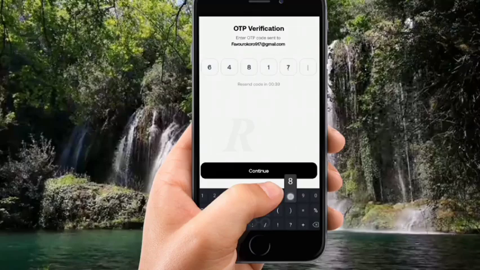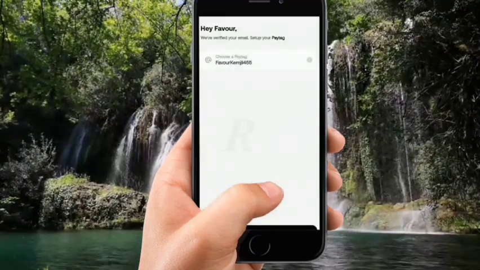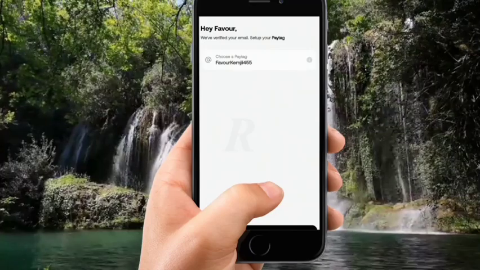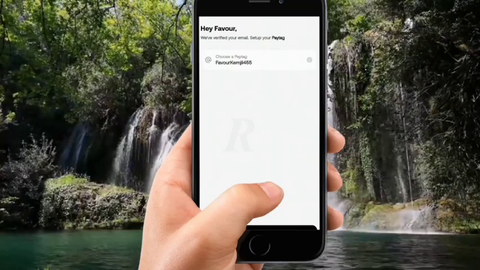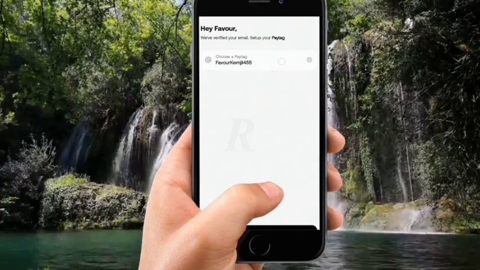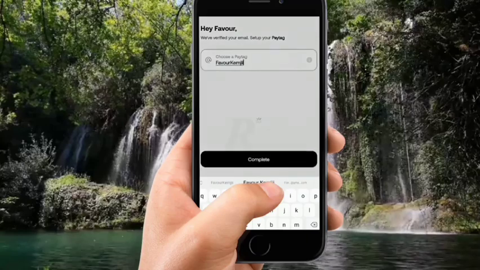Then you set a pin to the email address, find that pin, put it here and click on continue. Now you have to choose a pay tag. A pay tag is just like your username. This can be used if somebody wants to send you money from a Payday account to your own Payday. You can say this is my username. So I'm just going to choose this as my pay tag and click on continue to proceed.